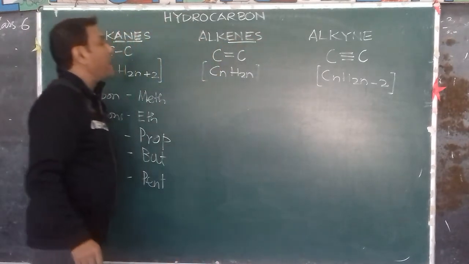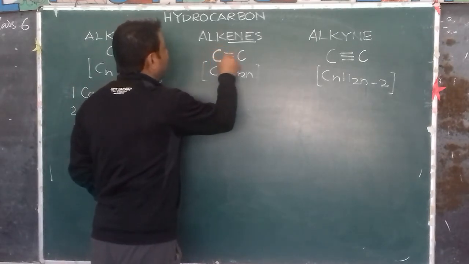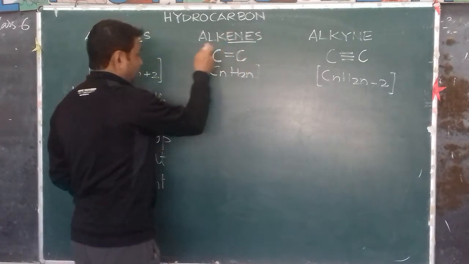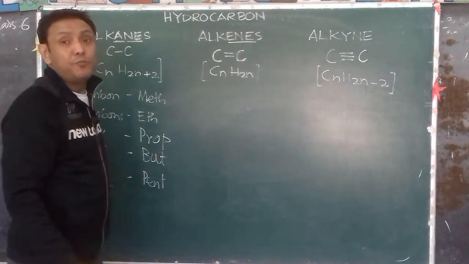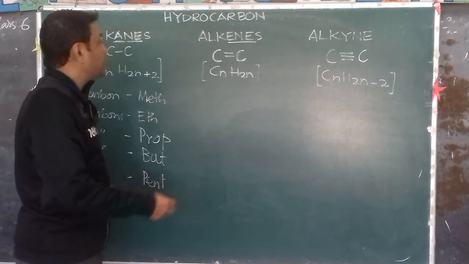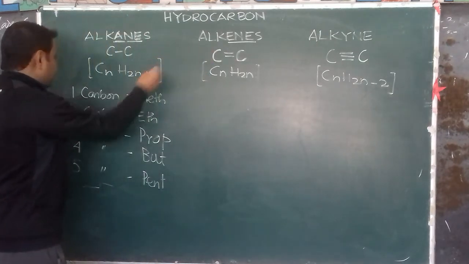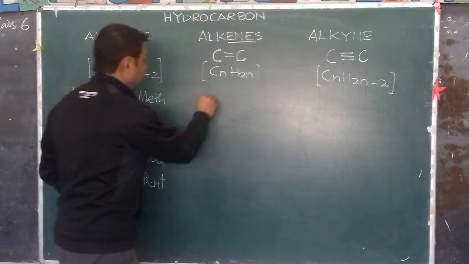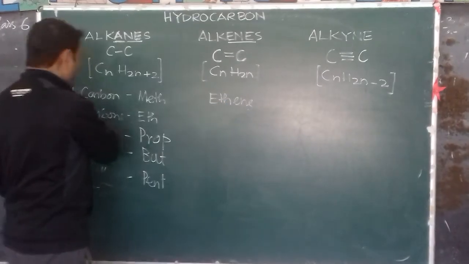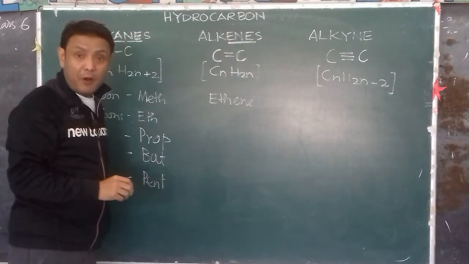We cannot have methane now. Why? Because minimum we must have a double bond between carbon atoms, and then there has to be minimum 2 carbon atoms for alkenes to exist. So therefore, we will start with ethene. Alkenes start with ethene. Eth means 2 carbons. Ene means alkene group having a carbon-carbon double bond.